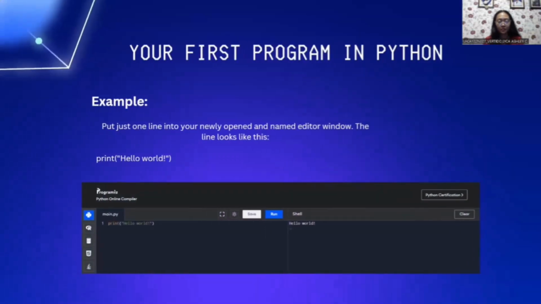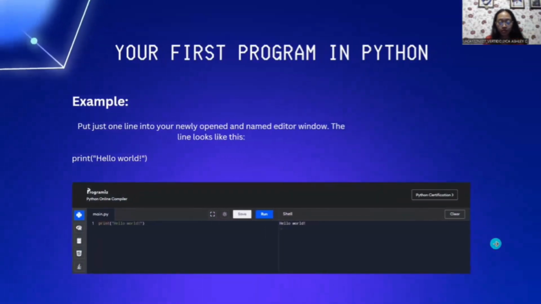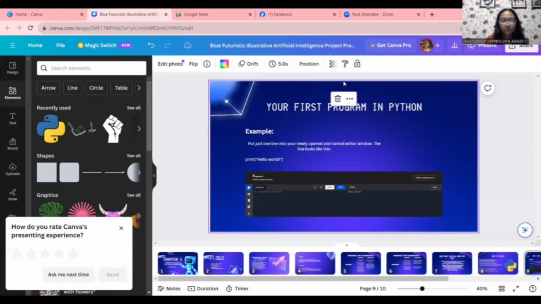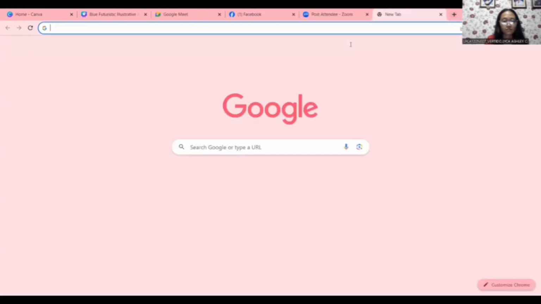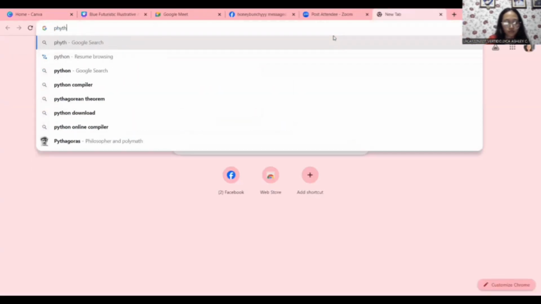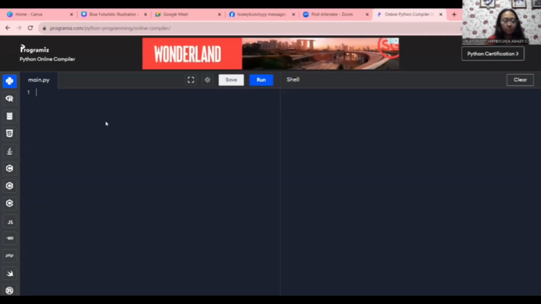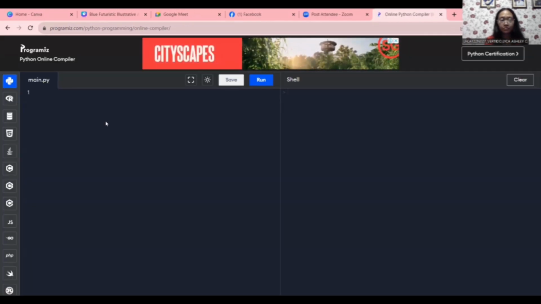The first program in Python. So let's open a compiler and let's print hello world.